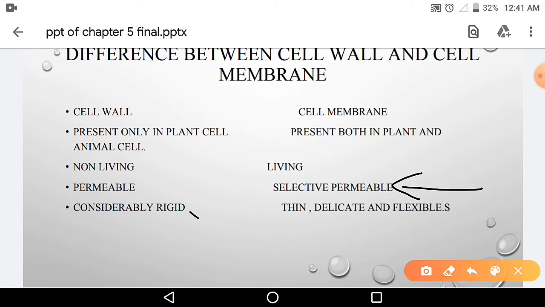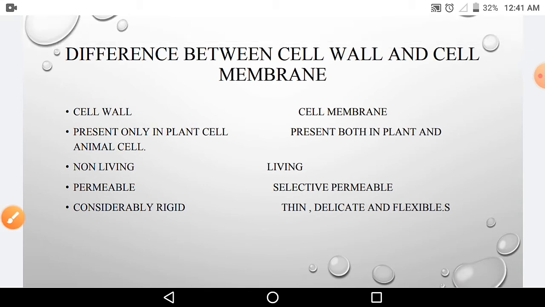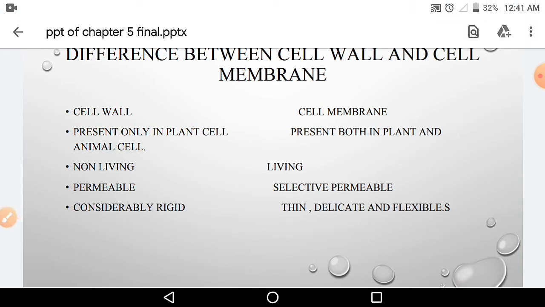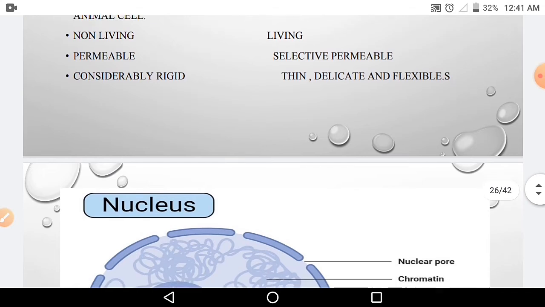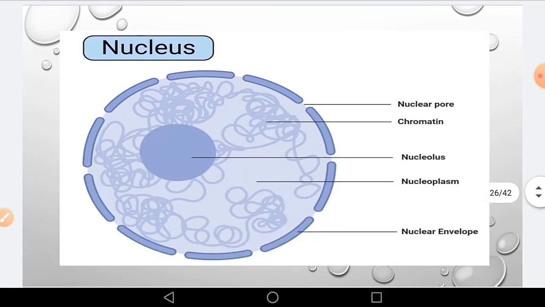Cell wall is rigid and cell membrane is thin, delicate, and flexible. So these are the differences between the cell wall and the plasma membrane or cell membrane. Now let us see the next organelle of the cell, that is the nucleus.